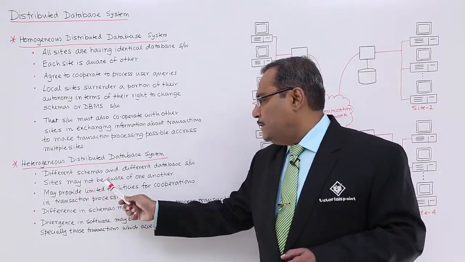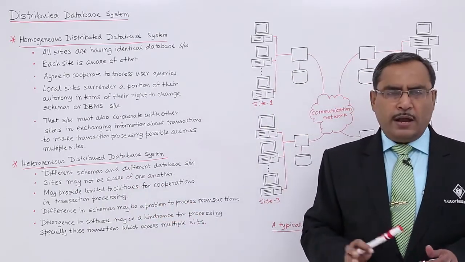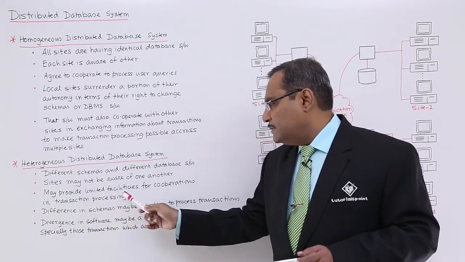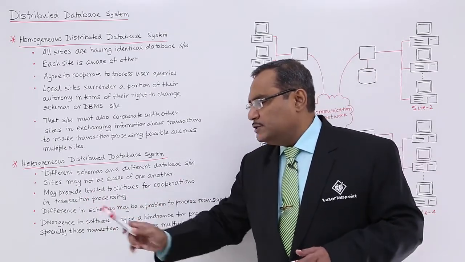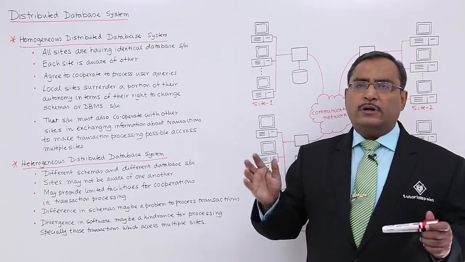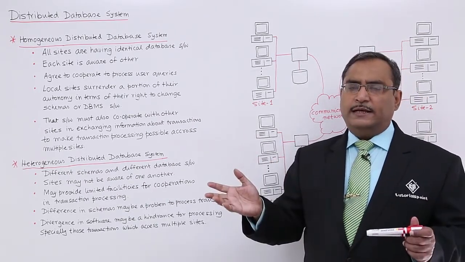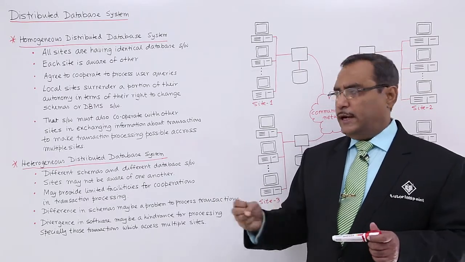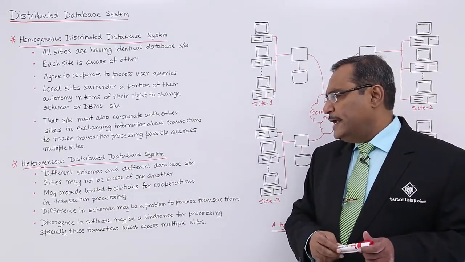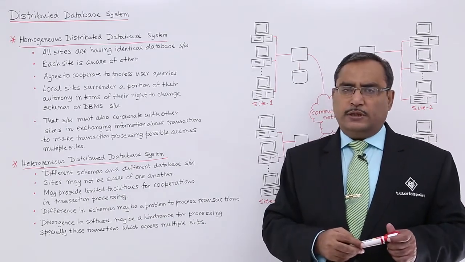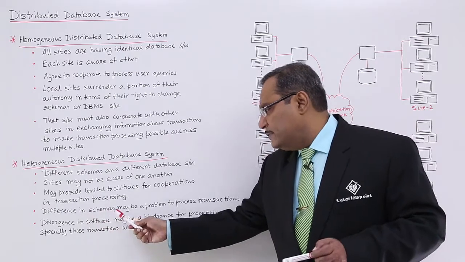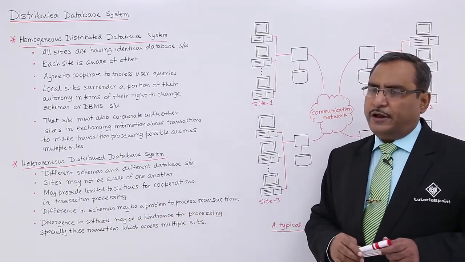Sites may or may not be aware of one another, and may provide only limited facilities for cooperation in transaction processing, as they don't know each other. So the cooperation is limited. Differences in schemas may be a problem to process transactions.